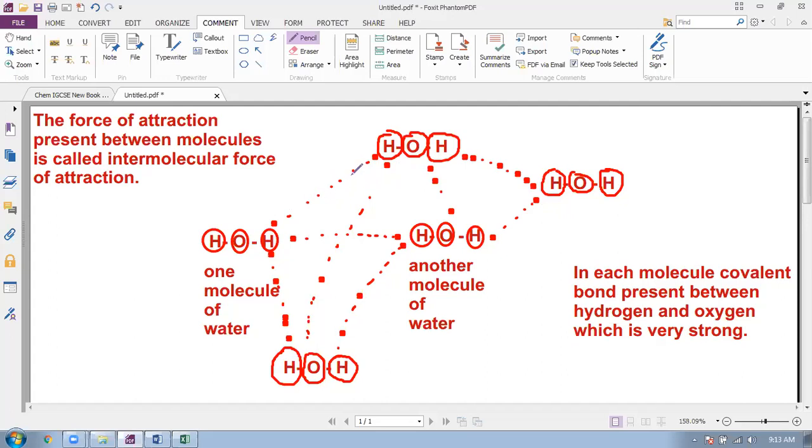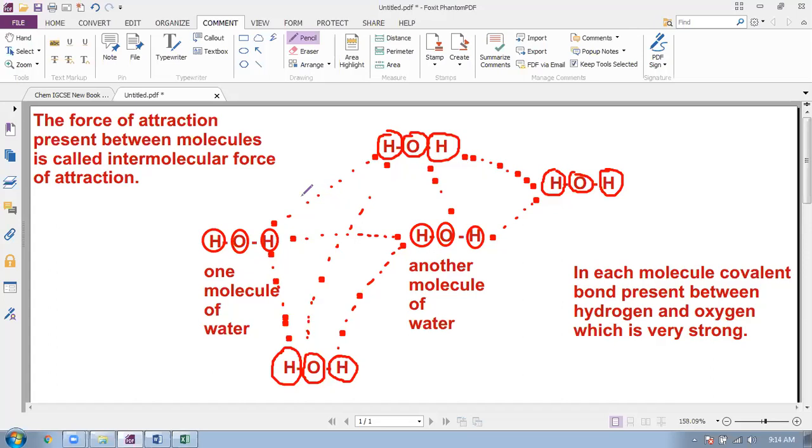When we give heat, these dotted lines, which are called intermolecular force of attraction, break and the molecules become separate and go further apart individually, and we say that water becomes steam. So when we give heat, this intermolecular force of attraction breaks.